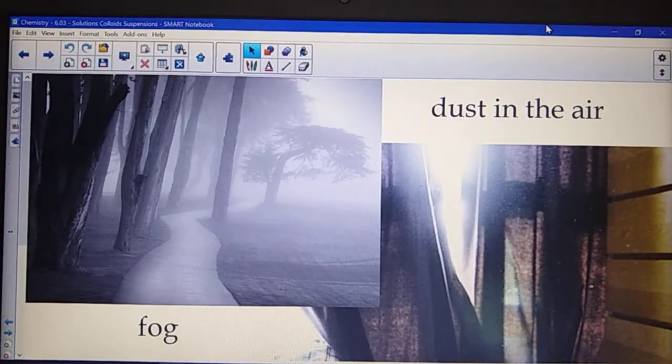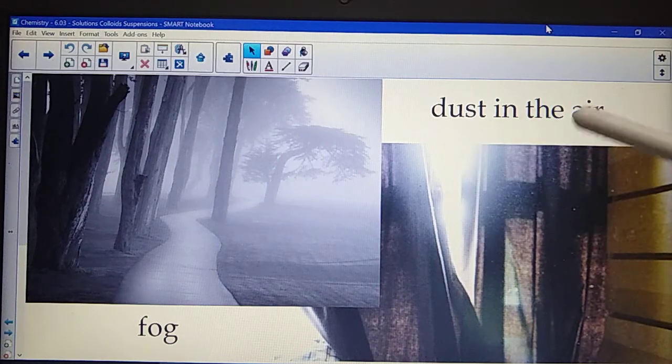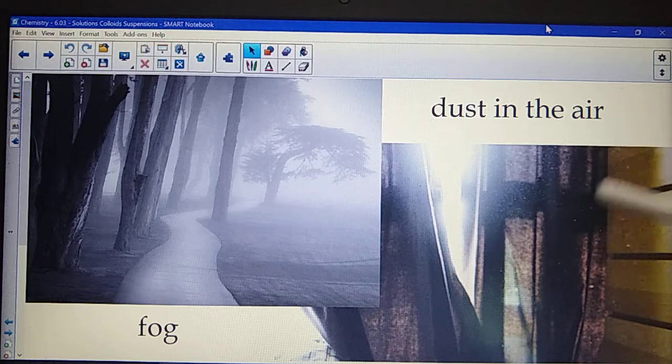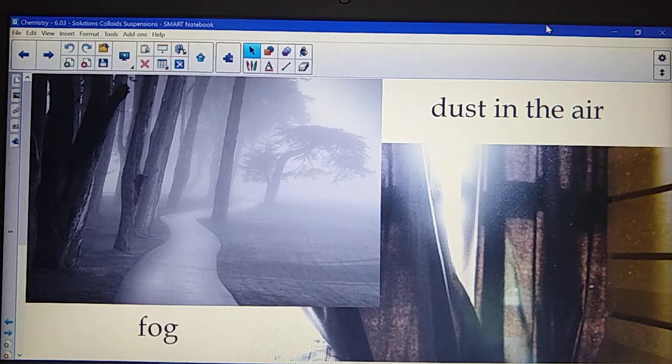This can be seen in a lot of different ways. One of the things you're probably familiar with is dust particles in air. I'm not sure if you could see this in the video, but if you have dust particles flying through the air, air currents will keep things up in the air, keep it mixed up until either there's not enough air currents or the particles are too heavy and they'll settle eventually. But until they do, that's basically a colloid.